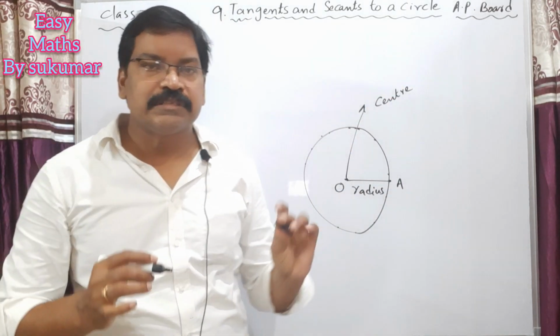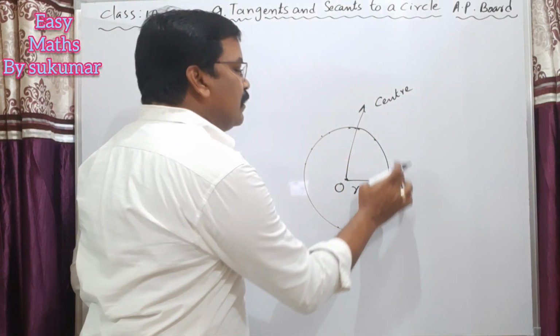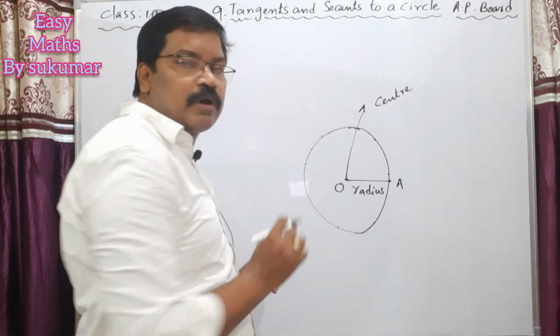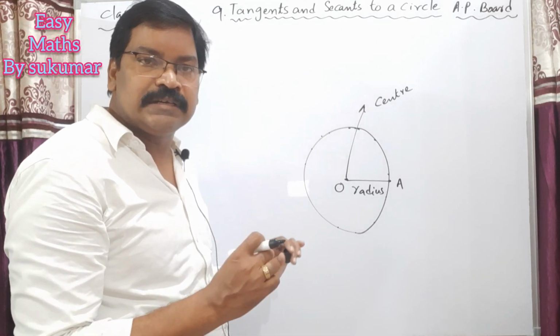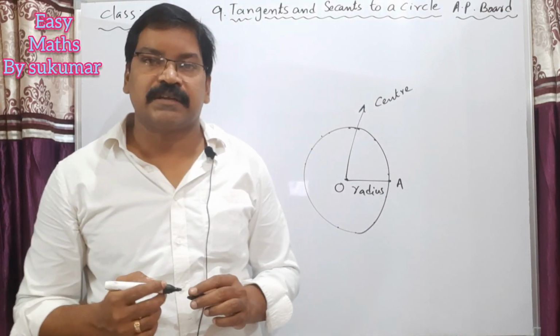So my dear students, circle means set of points in a plane that are at a fixed distance from a fixed point. This fixed point is called center, and this fixed distance is called radius of the circle.